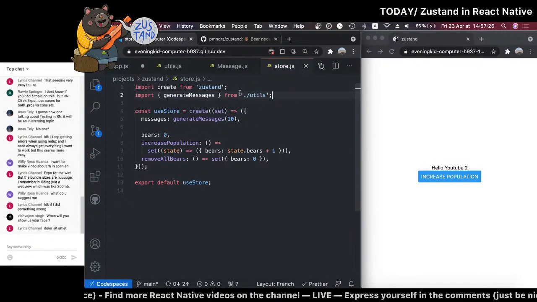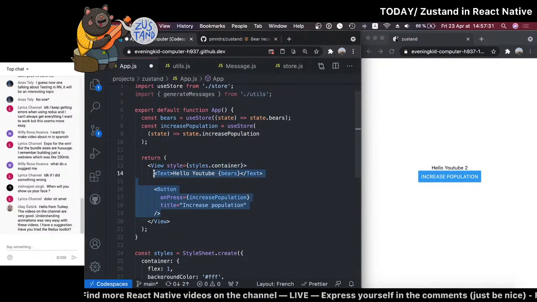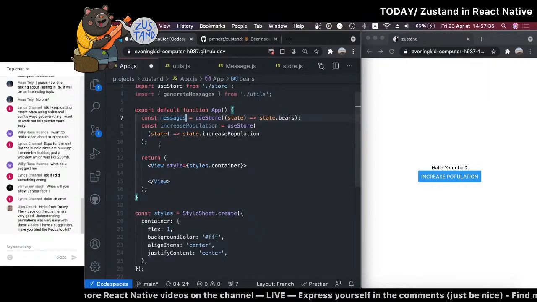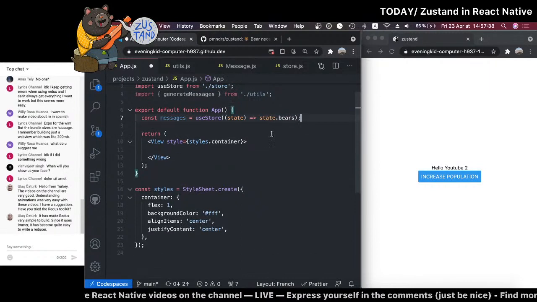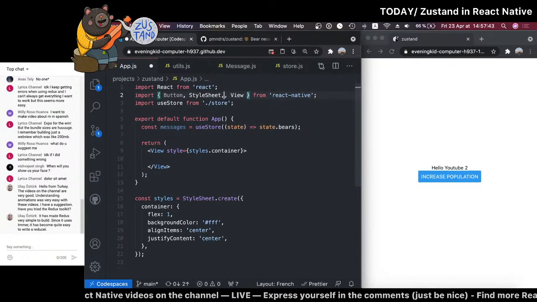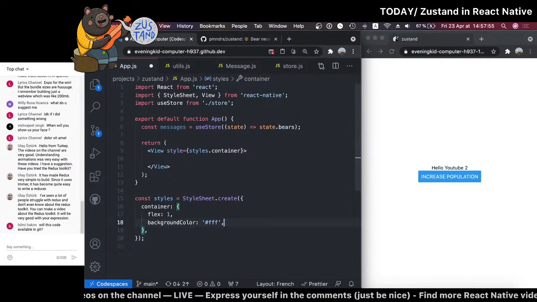So this should generate 10 messages, and we're going to clean this up a little bit. So really the idea is that we should get all the messages here. So let's clean this also. I can remove that. Let's just do some cleaning. Right? And because we have a container style, we should change this a little bit. Otherwise, it's going to be all centered. So let's just remove that. All right, and if I keep that bare, it's not going to work.